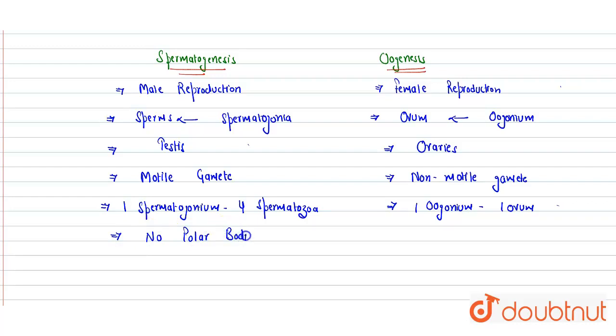In oogenesis, production of polar bodies occurs. So polar bodies are formed in oogenesis.